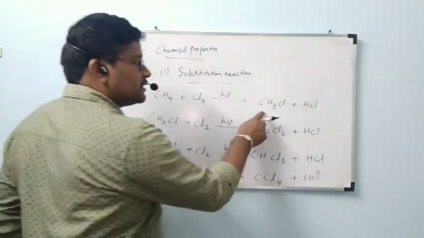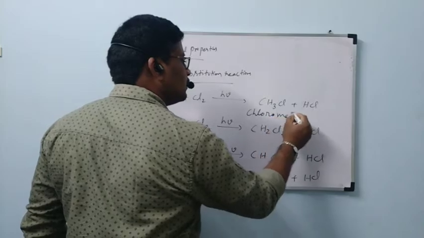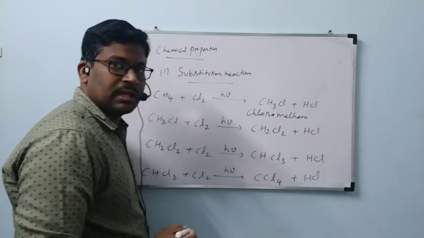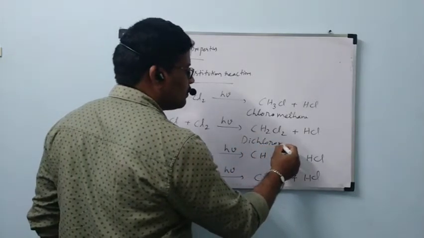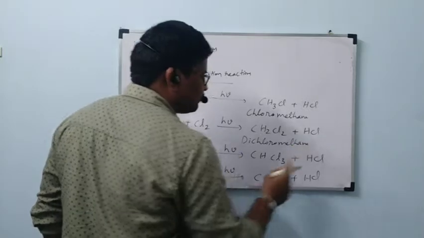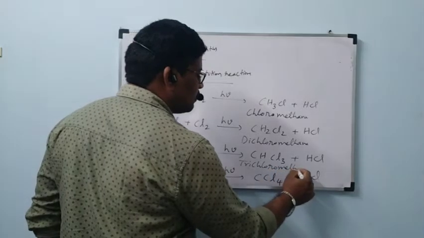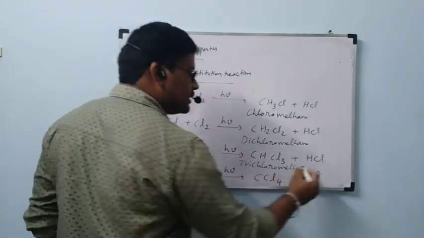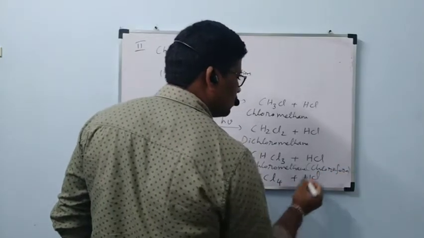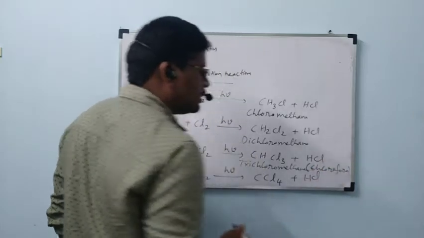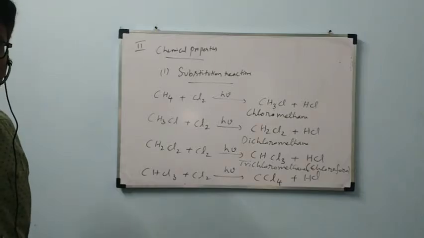The first product formed is called chloromethane. The second product formed is called dichloromethane. The third product is called trichloromethane. This trichloromethane is called chloroform.